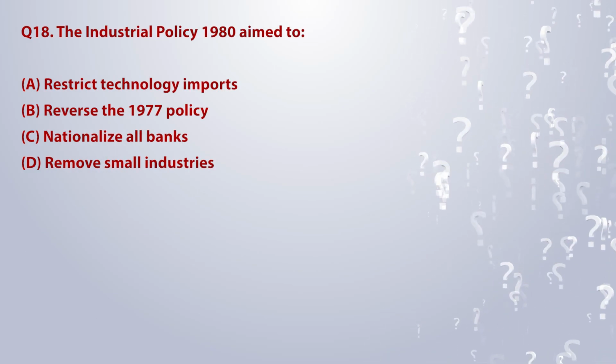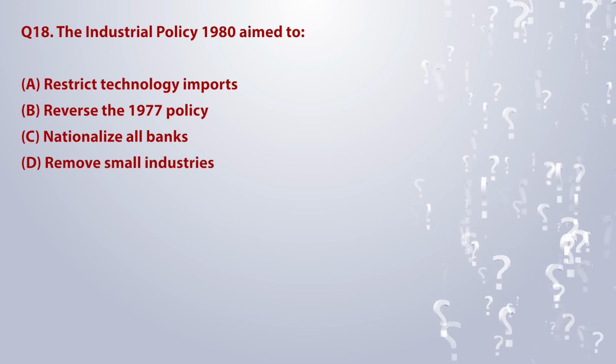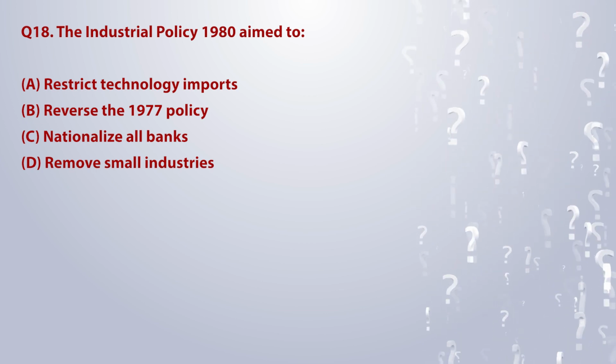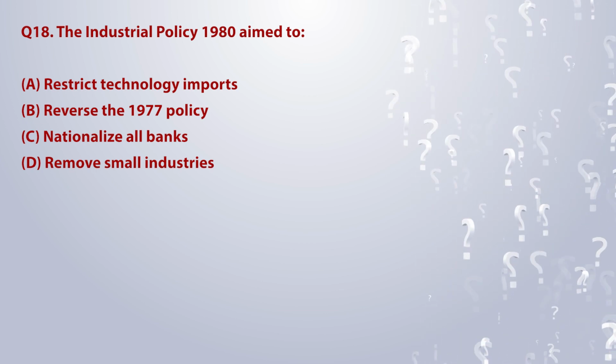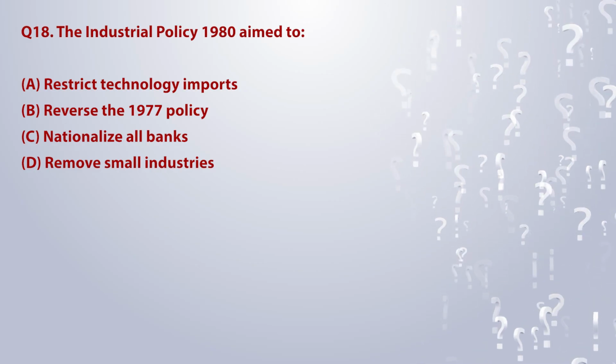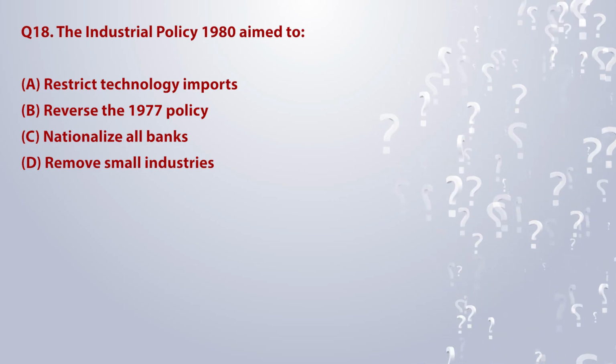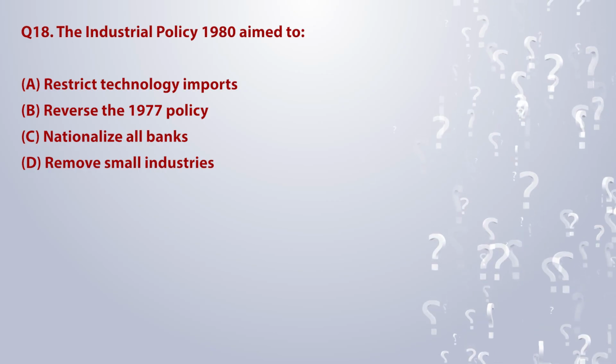The Industrial Policy 1980 aimed to A. Restrict technology imports. B. Reverse the 1977 policy. C. Nationalize all banks. D. Remove small industries.